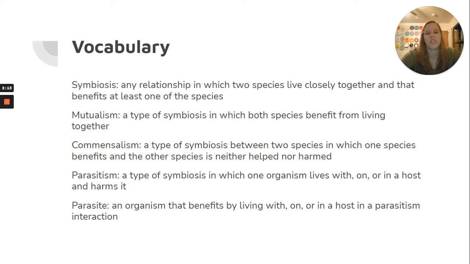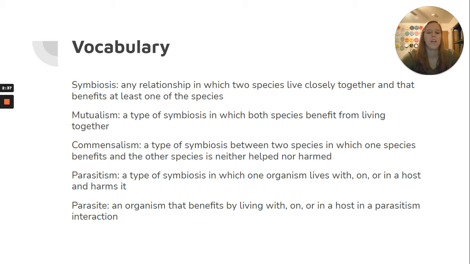Prey is an organism that is killed and eaten by another organism in a predation interaction. Symbiosis is any relationship in which two species live closely together and that benefits at least one of the species. Mutualism is a type of symbiosis in which both species benefit from living together. Commensalism is a type of symbiosis between two species in which one species benefits and the other species is neither helped nor harmed.